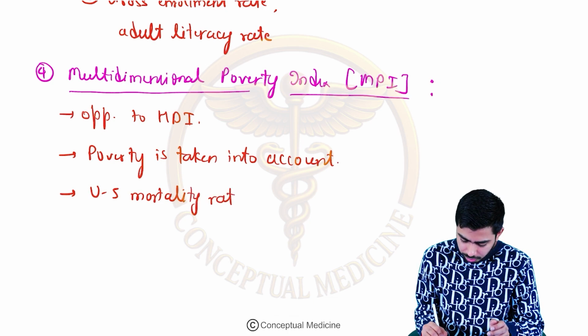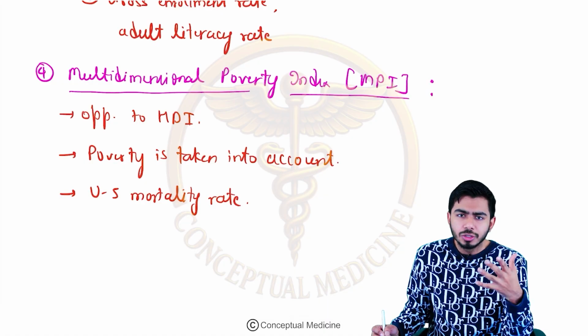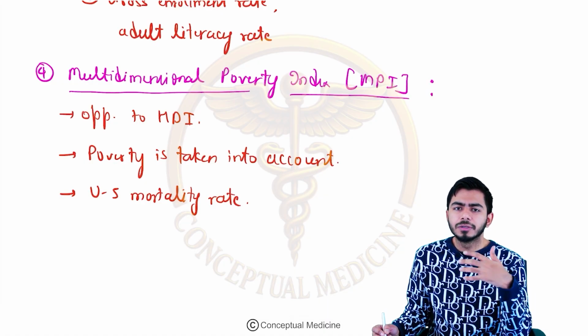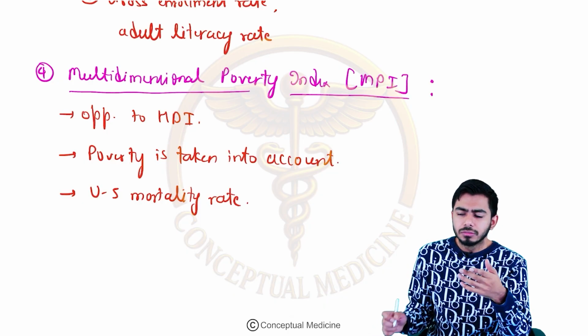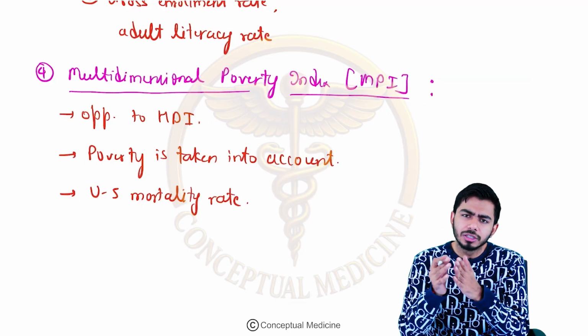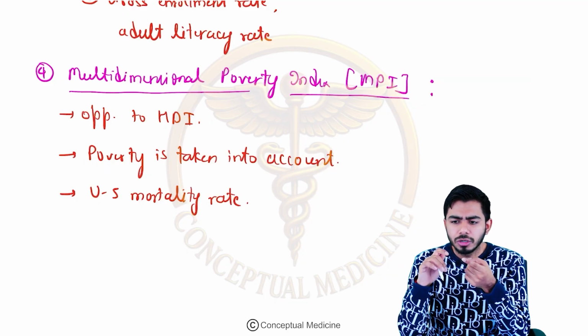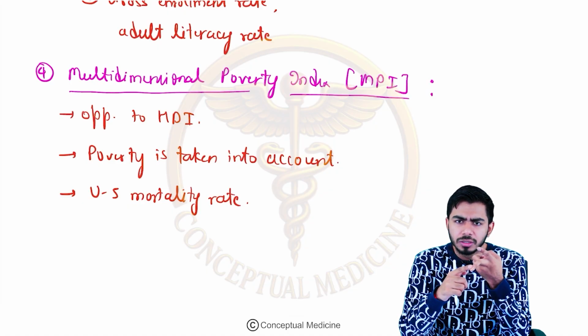Because that is not a good thing, because in the slums or in the regions heavily affected by the poverty, what might have happened, right? Simple problems might be there, and the child might have died. They could not get the proper treatment for the diarrhea, they could not get the proper food.